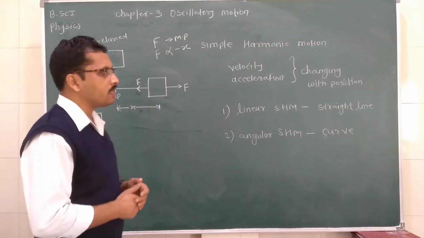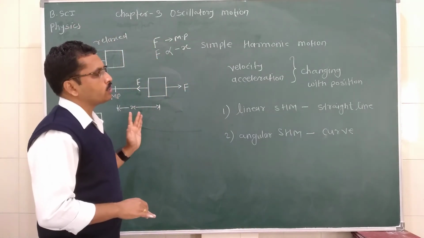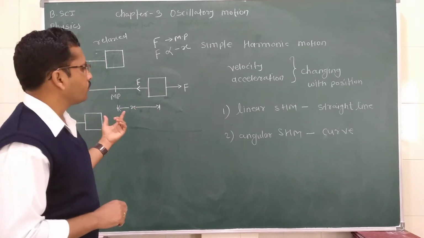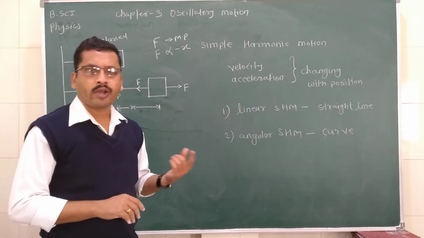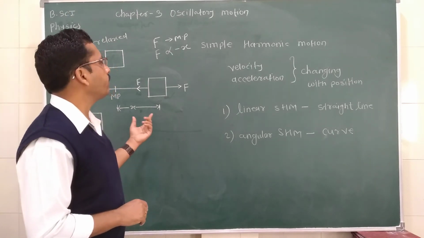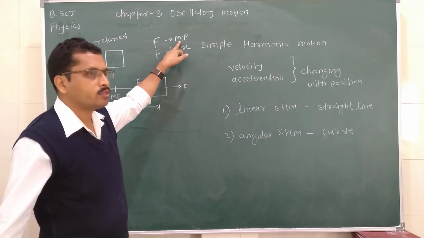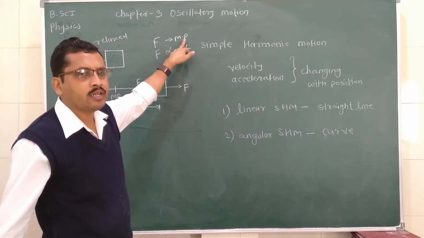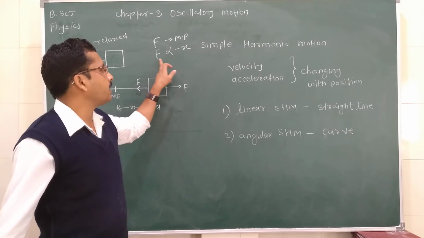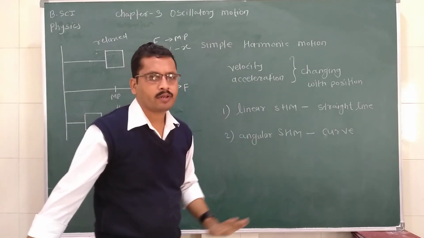How can we define linear simple harmonic motion? It is a to and fro, oscillatory motion of the object about the mean position, in which the force is always directed towards the mean position and is directly proportional to the displacement. Such a type of motion is called linear simple harmonic motion.